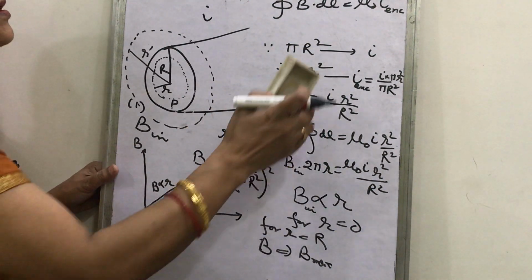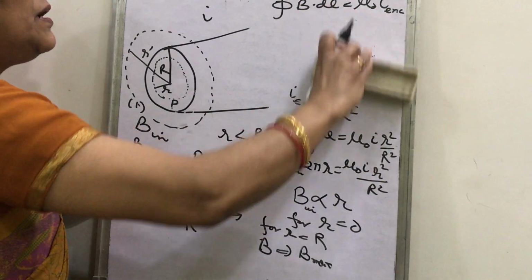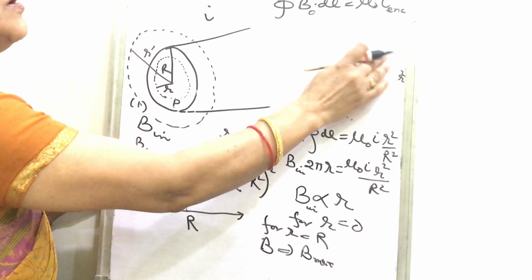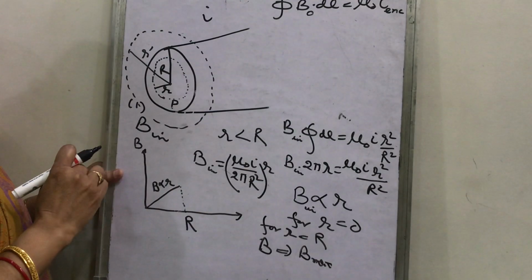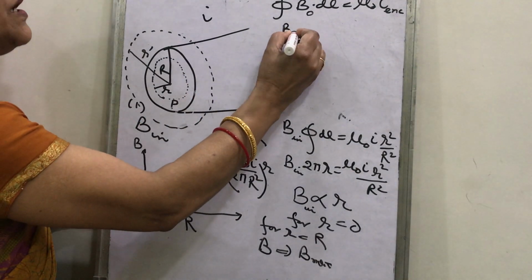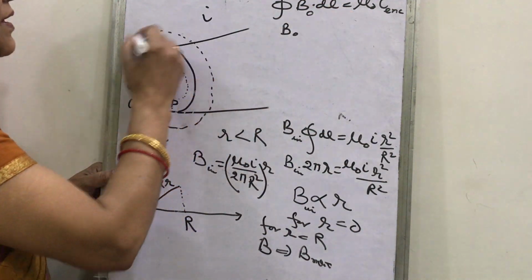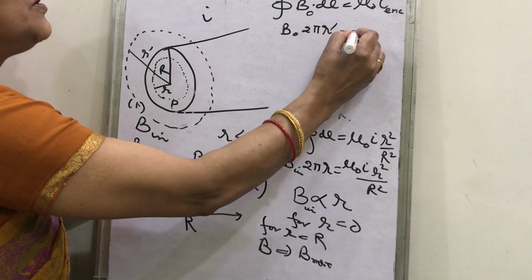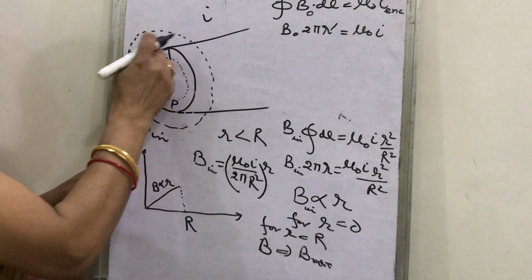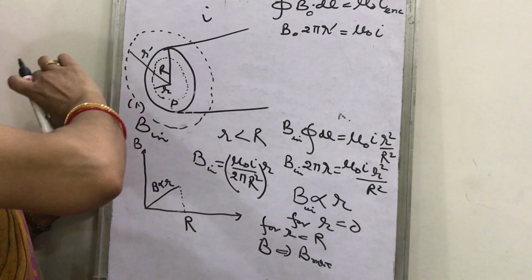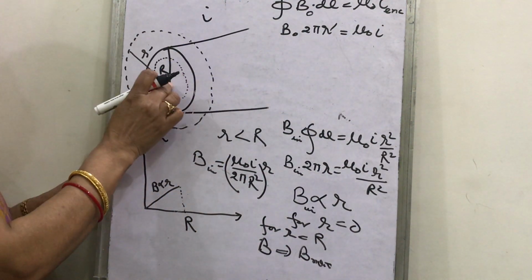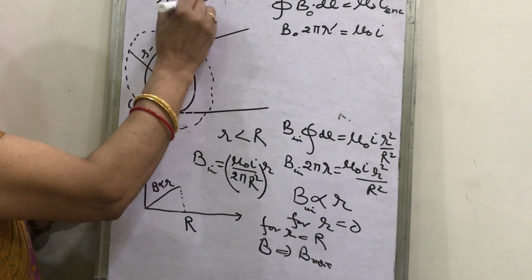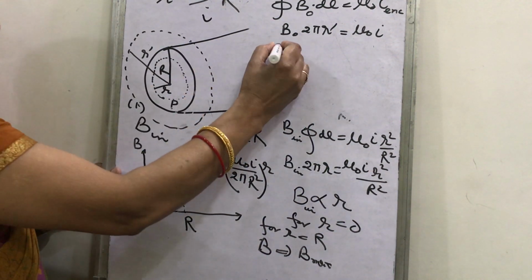B outside will be, as per Ampere's law, B outside dl will be 2 pi r dash equal to mu naught I. Total current threading through this loop of greater radius, this r dash is greater than the radius of the wire, then what you have got?